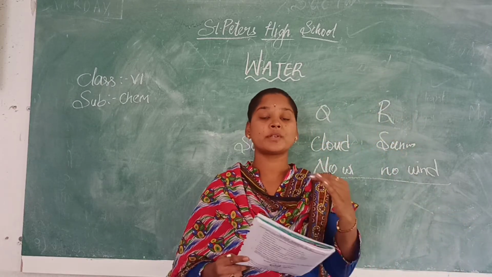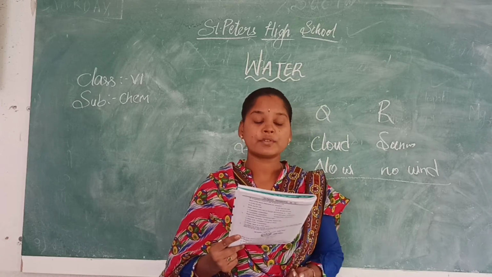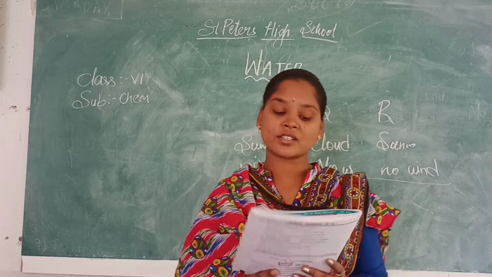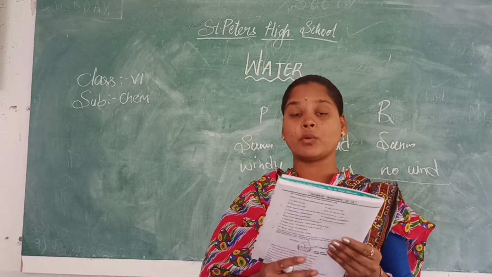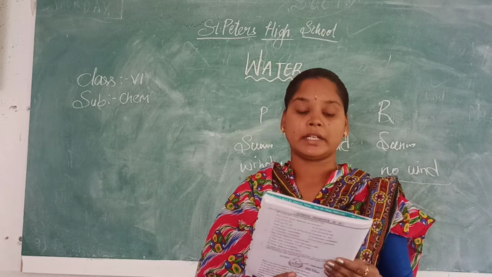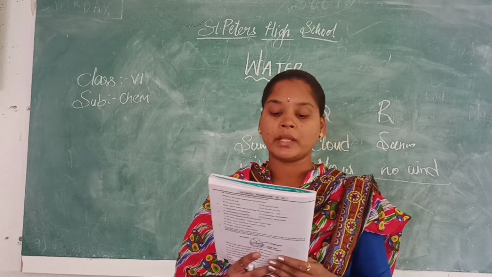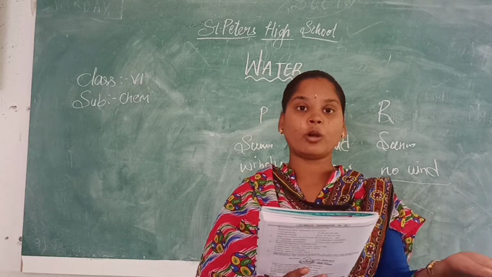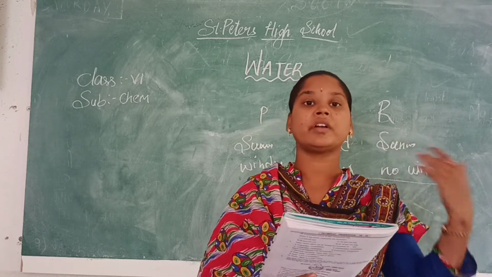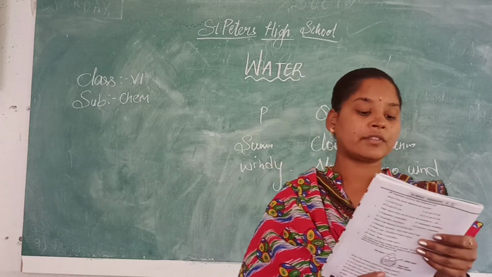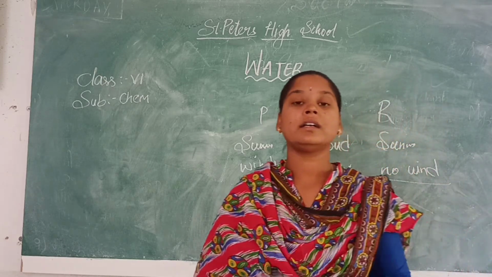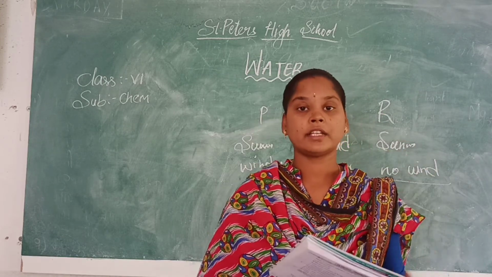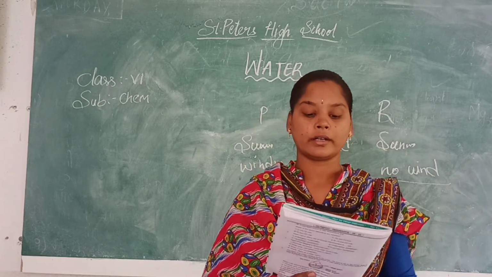Next, which of the following statements is correct for conservation of water? To conserve water, to preserve water, what steps do we have to take? Removal of salt from seawater. Is it useful? That means will it work out? It does not work out. Why? Because a lot of salt is there in the seawater, which needs a lot of money. Next, purification of water to make it safe for drinking. For drinking, we first of all do not have proper drinking water. How can we purify it again? Next is usage of water carefully so that it can last for longer times. That is, you have to use the water safely to make it last longer.